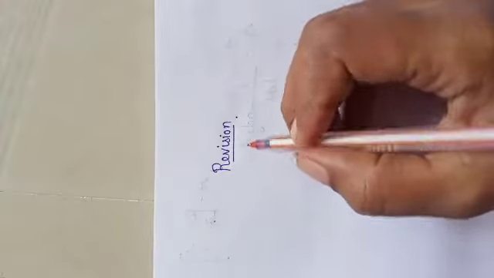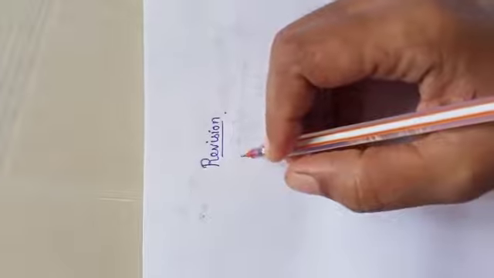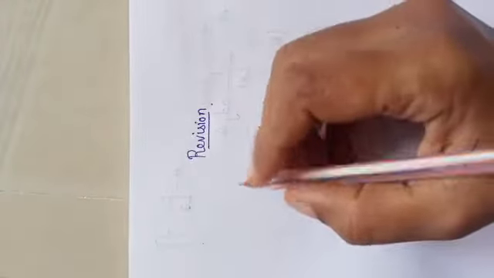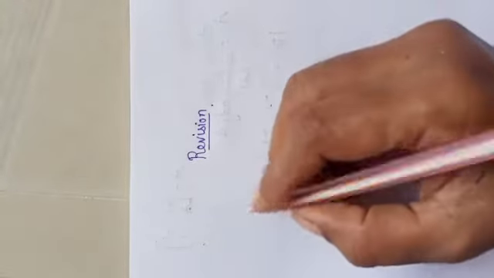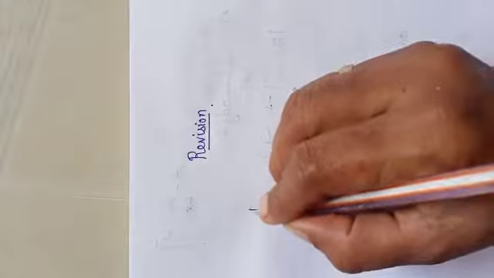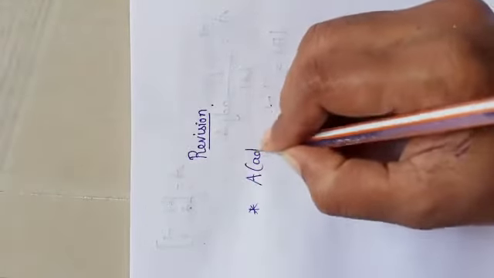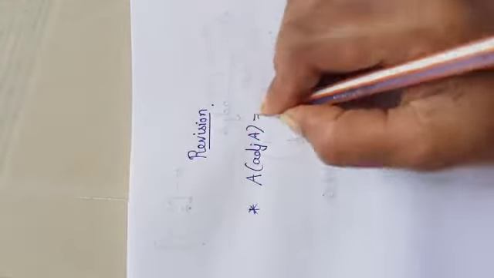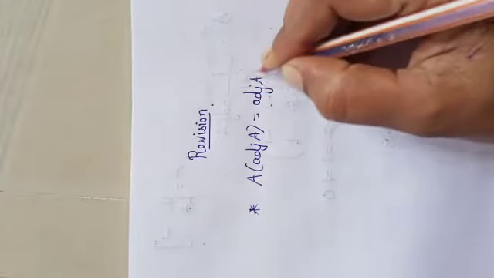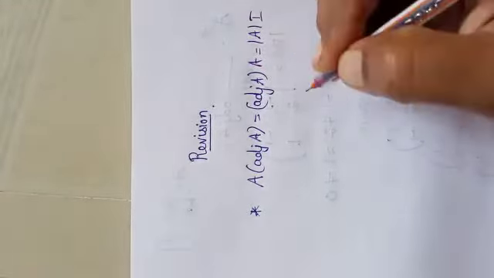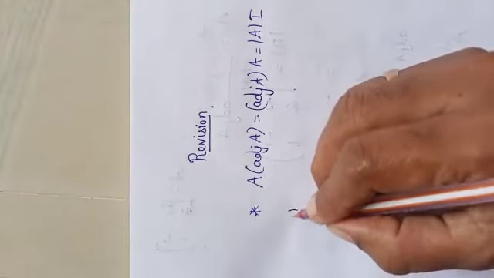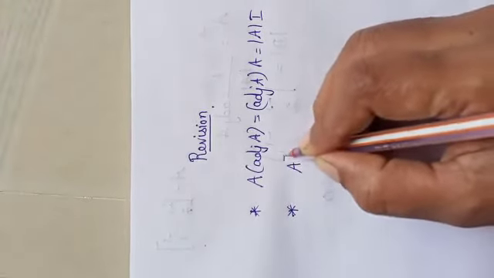Now shall we revise the things we learned in the first exercise? Okay, just recall it. What are the things we learned? Adjoint we learned. After learning adjoint, we have proved that A into adj A is equal to adj A into A is equal to determinant A into I. From this we found out what is A inverse.